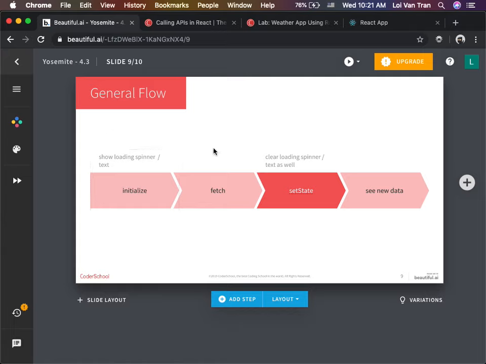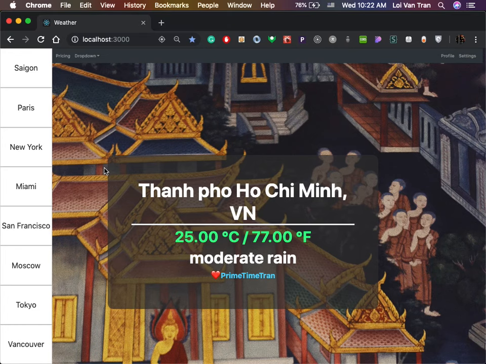So once again, we're going to be building an API request in a weather app. The process is we need to show a spinner. Okay, we've got to show a spinner. And then when our API request comes back in, we hide the spinner and we show some data. So let's look at it one more time. Okay, here's my app. You guys notice that I have a spinner.